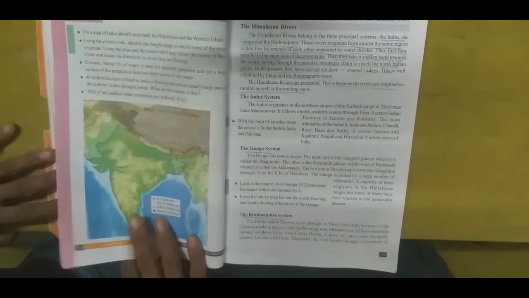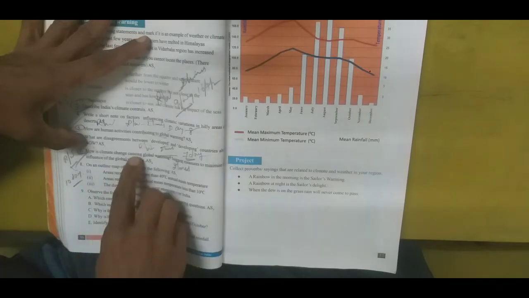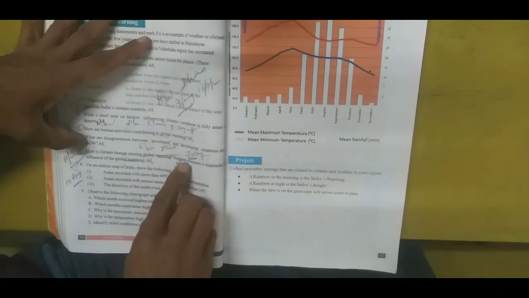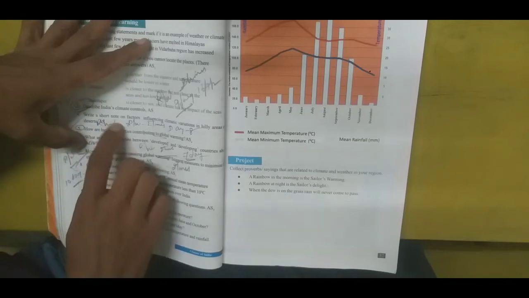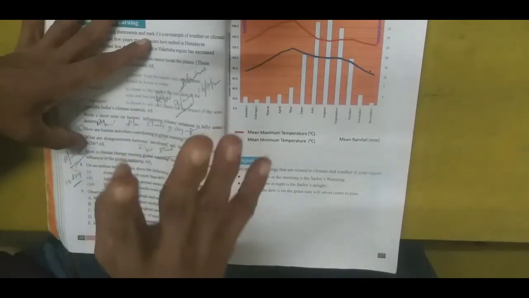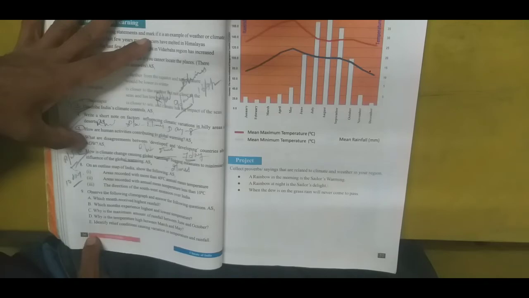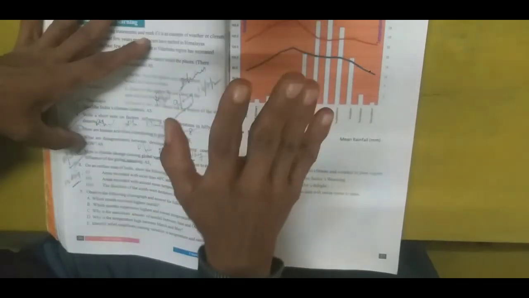So this is what we have completed today, students, and I hope you all enjoyed the class. Chapter 4 has been completed today successfully, and today I will ask you all to write the 7th question, 10th class students. 7th question: how is climate change causing global warming? Suggest the measures to minimize the influence of global warming. Write it twice, on page 56, as your homework.